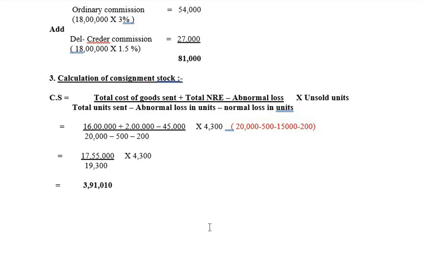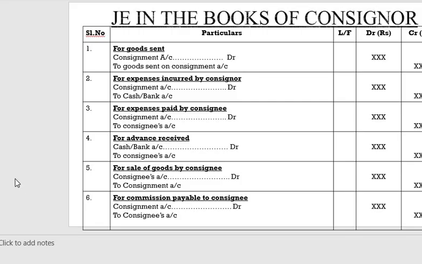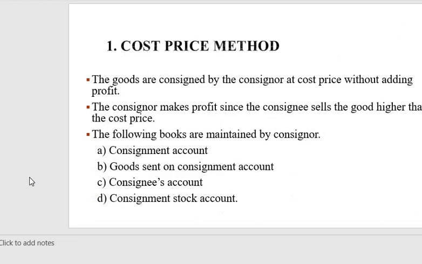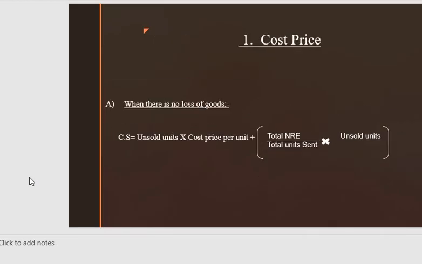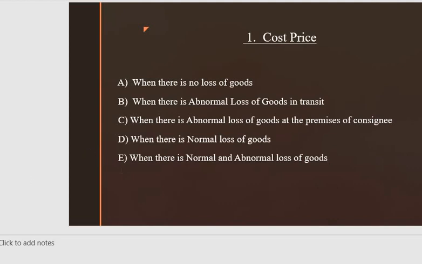Consignment stock is equal to, now we need to check which formula we need to follow. When there is no loss, when there is abnormal loss of goods in transit, when you go through all these 5, we get to know that we have to take the 5th formula when there is normal as well as abnormal loss of goods.